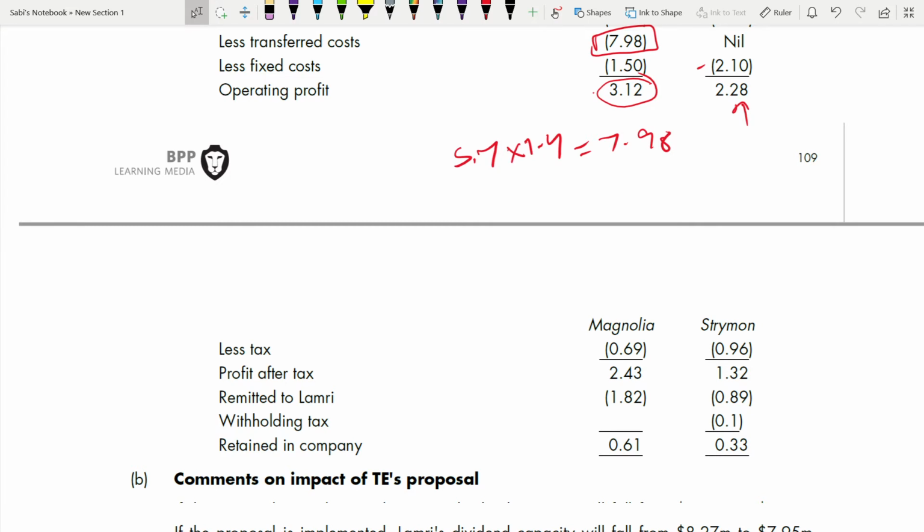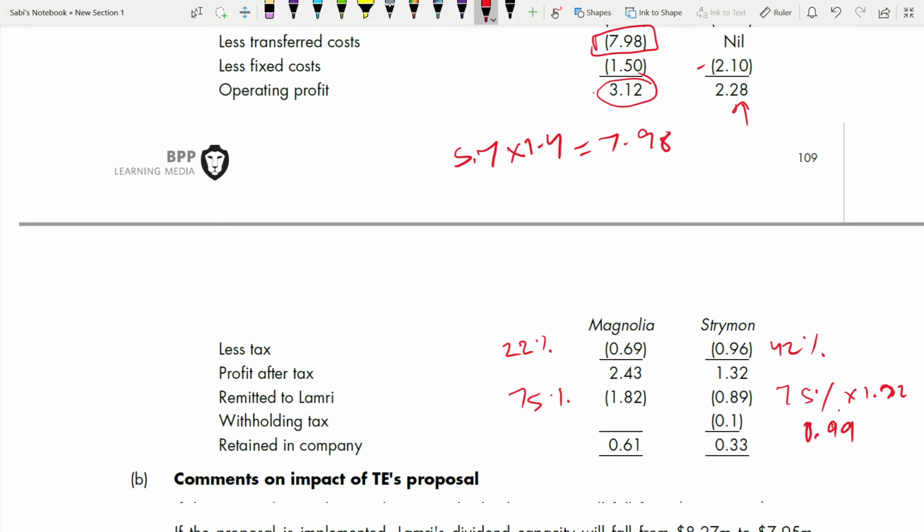How much tax? Here it is 22%. Here it is 42%. Strymon is paying a higher tax, right? After that, you are remitting how much? 75%, and you are remitting 75% here. But guys, one thing you have to notice here: if you take 75% of 1.32, you will get